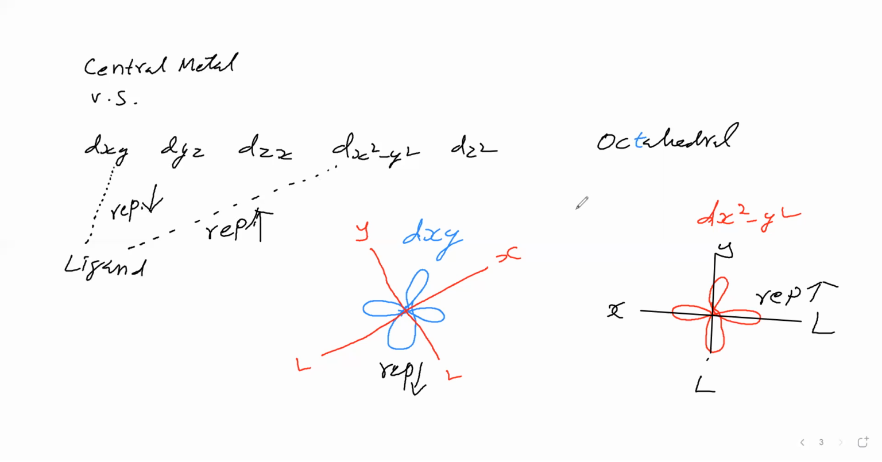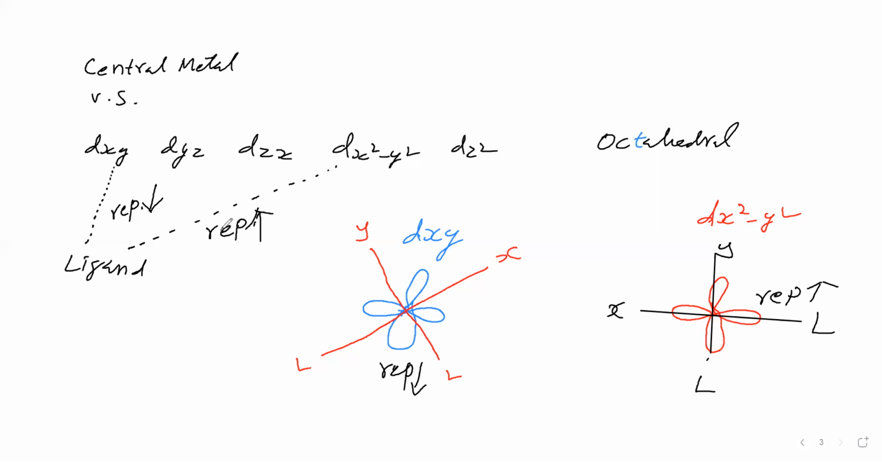Suppose if you take a tetrahedral complex, this may be different, this may vary. Tetrahedral in the sense the ligand's approach to the central metal is different from octahedral. Square planar is different from tetrahedral, like this. So based on geometry the repulsion magnitude will vary. Don't think that this repulsion magnitude is always like this. For octahedral we have considered like this.